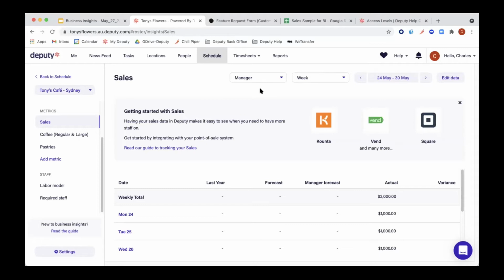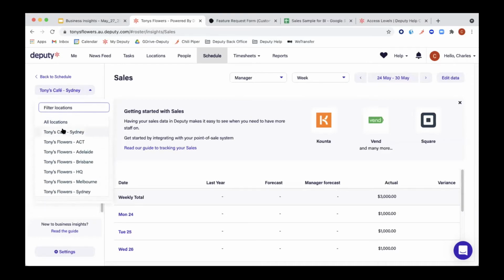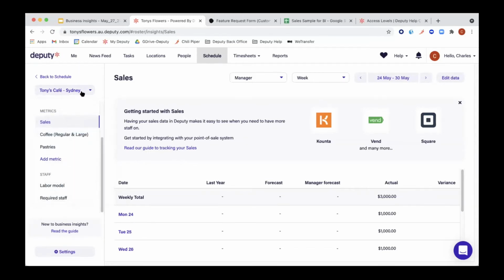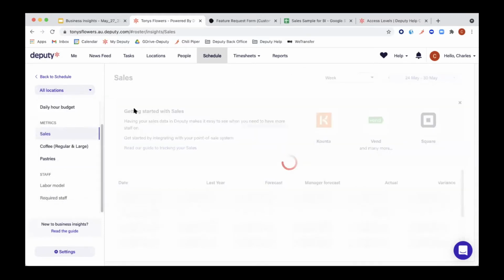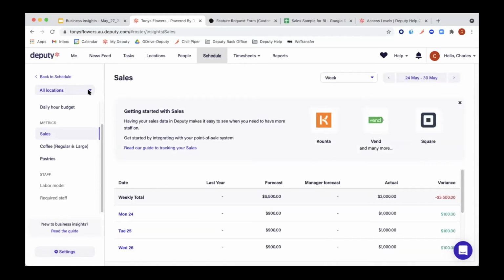When you go into sales data, this might be self-explanatory, but make sure on the left side, where we have chosen Tony's Cafe Sydney, that you are on the right location. If you want to put sales data in for the cafe, make sure you've chosen that location. If you want to put it in for all locations, choose all locations. Do this before you press edit data, because otherwise you are already in that location.